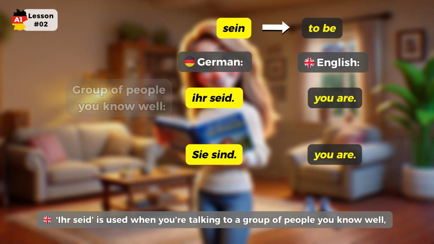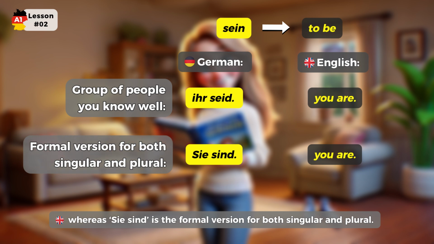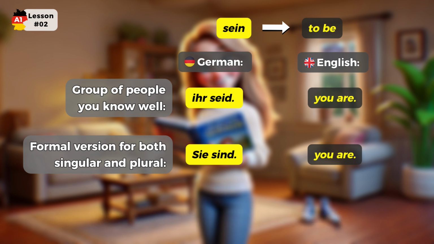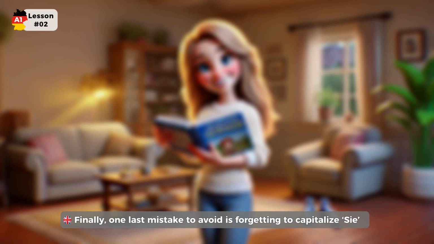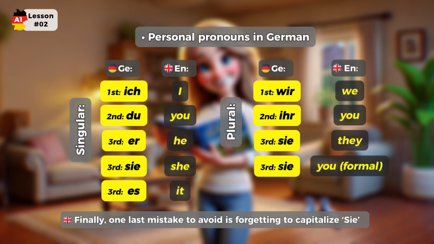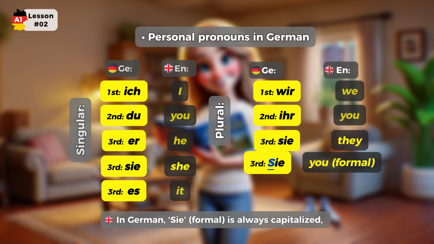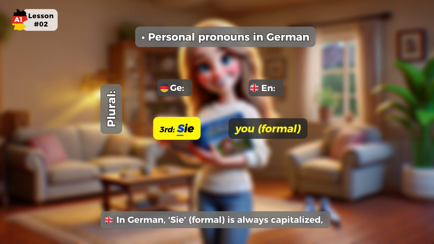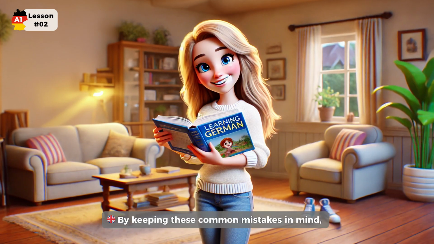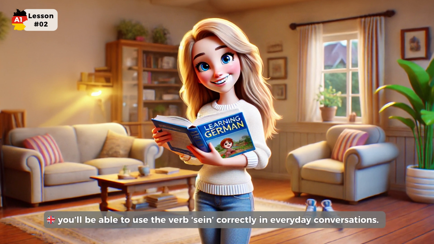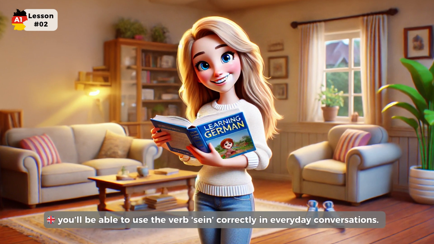Ihr seid is used when you're talking to a group of people you know well, whereas Sie sind is the formal version for both singular and plural. Pay close attention to context to make sure you're using the right form. Finally, one last mistake to avoid is forgetting to capitalize Sie when using the formal you. In German, the formal Sie is always capitalized, no matter where it appears in the sentence. By keeping these common mistakes in mind, you'll be able to use the verb sein correctly in everyday conversations.